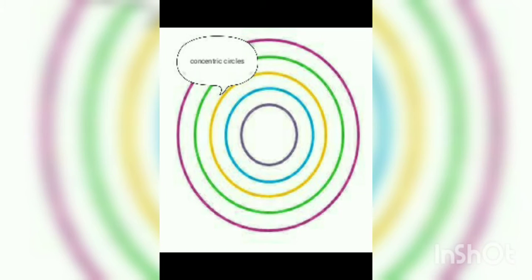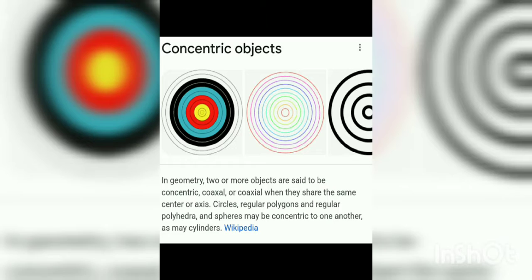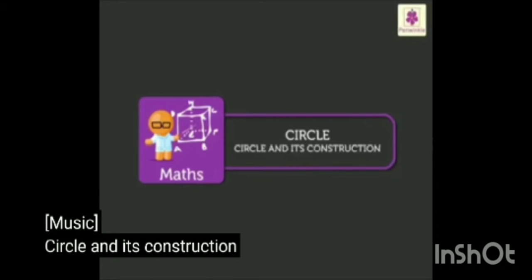The concentric circles. Concentric objects. In geometry, two or more objects are said to be concentric, coaxial or co-axial when they share the same center or axis. Circles, regular polygons and regular polyhedra and spheres may be concentric to one another, as may cylinders. And its construction.